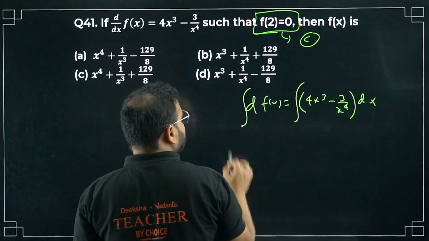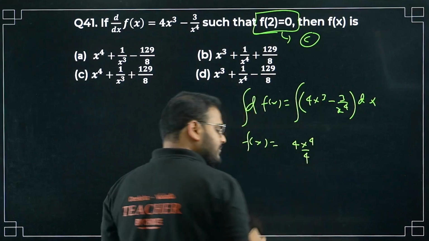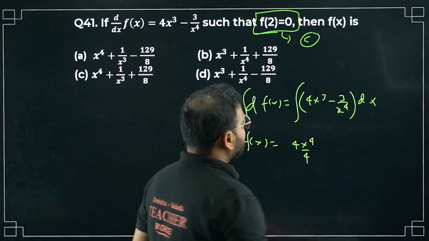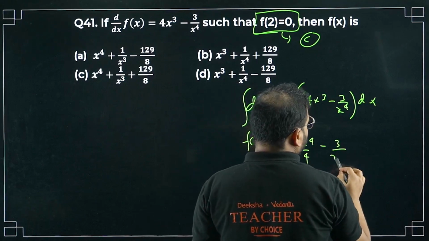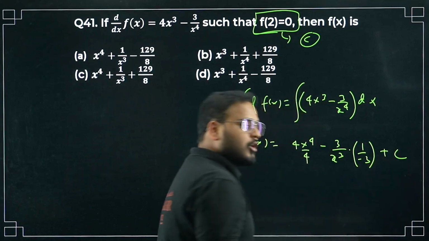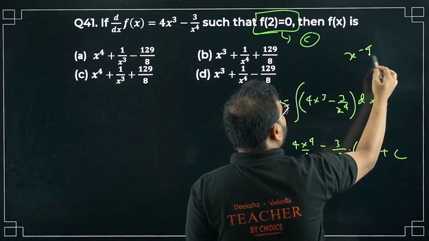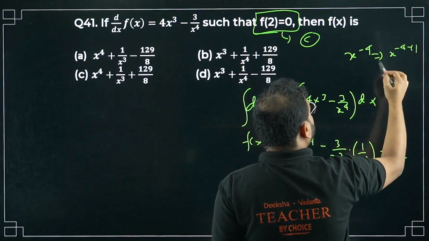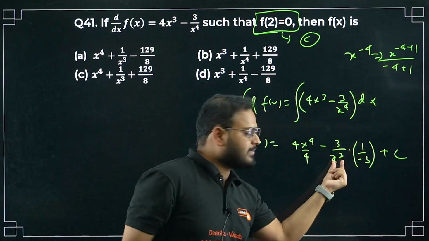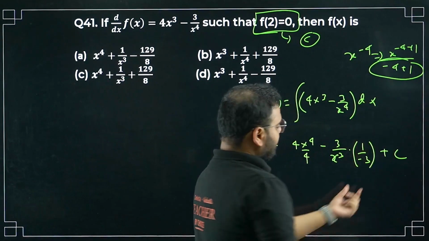Integrate now. What do you get? This side you get f(x). This side you get 4x power 4 by 4, integration of x cube: 3 plus 1 by 3 plus 1, so 4 by 4. Minus 3, and x power 3, and you'll have 1 by minus 3 plus c. Not sure? Do the integration. I have x power minus 4, no? This will become x power minus 4 plus 1 divided by minus 4 plus 1. How much is that? X power minus 3, so I've written x power 3 in the denominator, divided by minus 4 plus 1, which is minus 3 only.